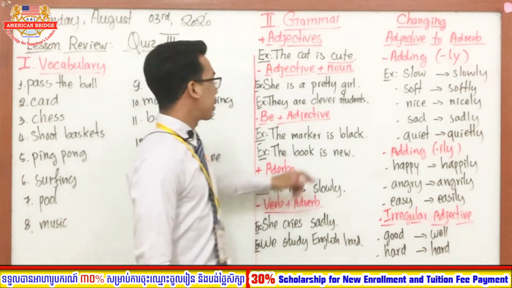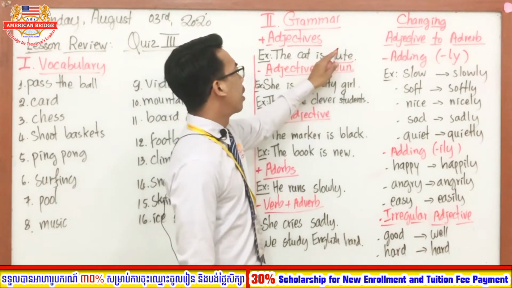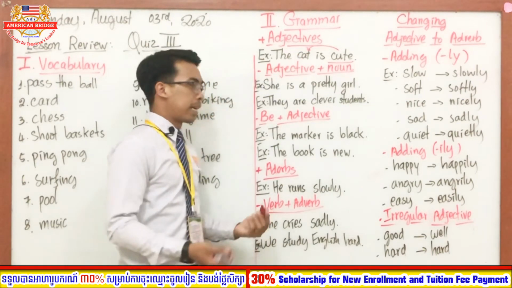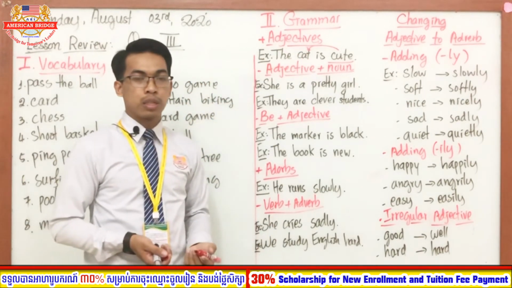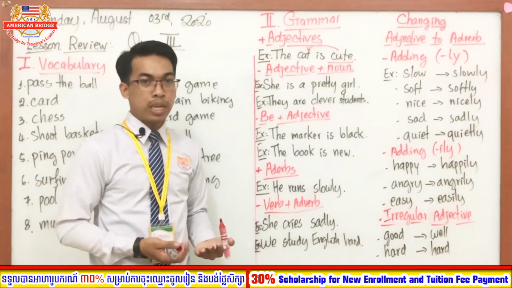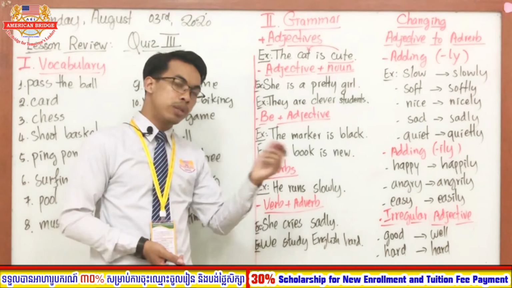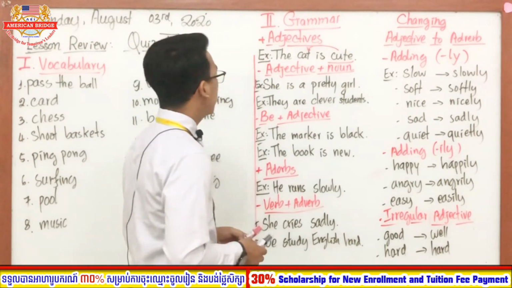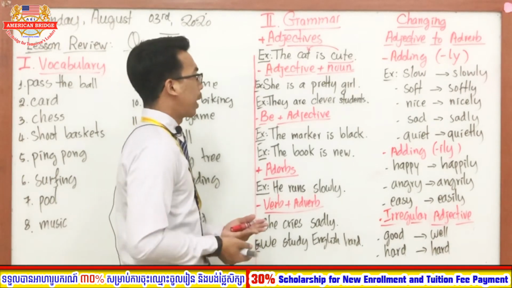Yes, of course, it modifies the noun, the subject here. The cat is cute. Who is cute? The cat. You see, so it modifies the meaning of the noun. Good.